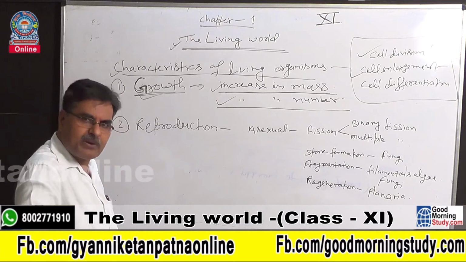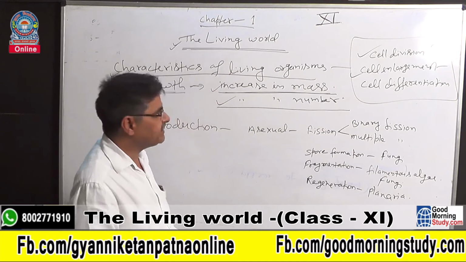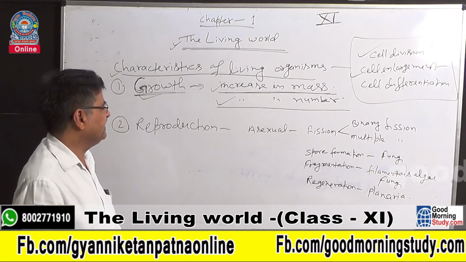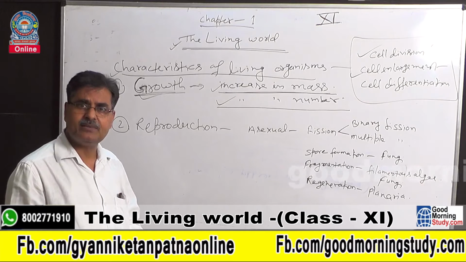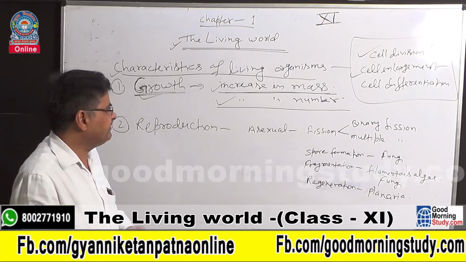In plants, due to the presence of meristematic tissue, the cells have the capacity to always divide, so growth continues the whole life. So we can say that in plants the growth is indefinite, while in animals the growth is definite.